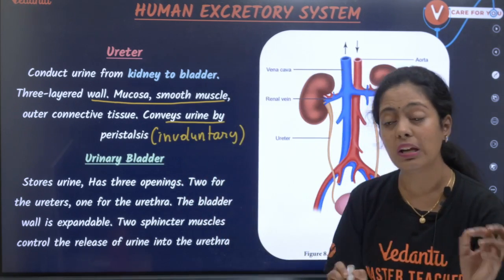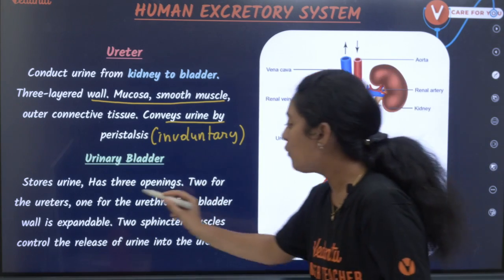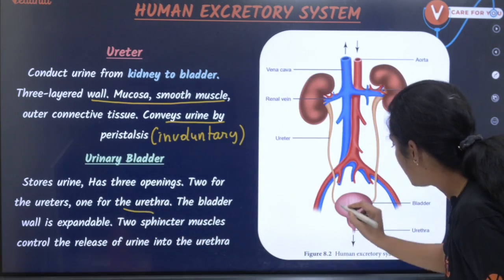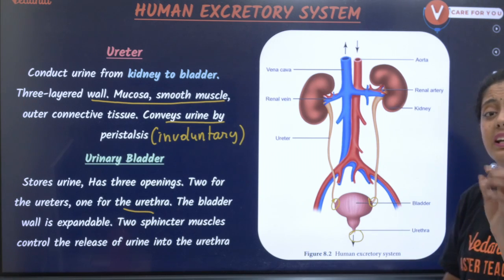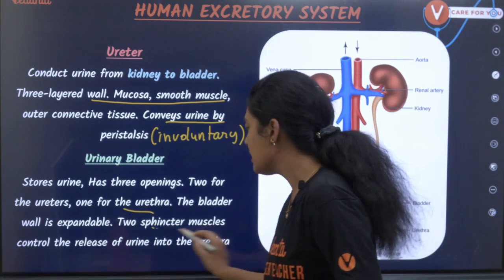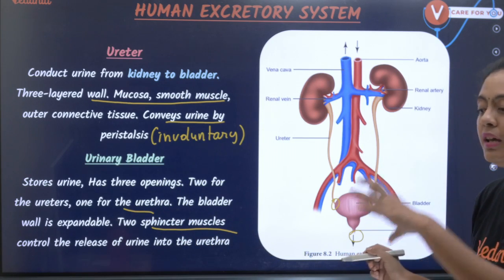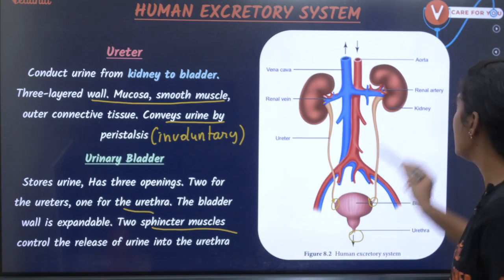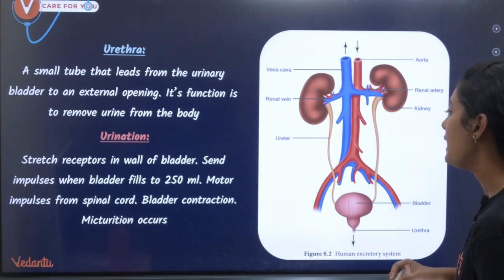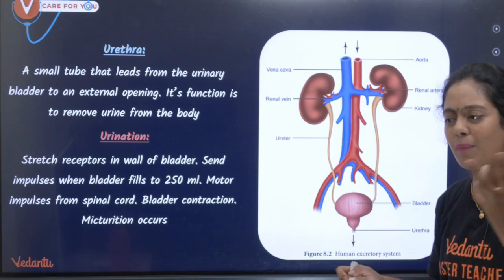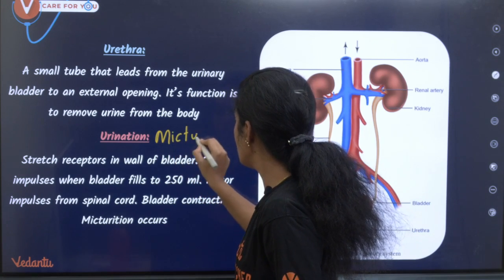Okay, then you have urinary bladder. It stores urine. It has 3 openings, 2 for the ureters and 1 for the urethra. Inga or opening, inga or opening, inga or opening. Okay, it has 2 sphincter muscles. Anga muscles irukkom, those muscles are going to control the release of urine into the urethra. Okay, listen to it very very carefully. That is what urination is, and it is called micturition. Okay, the process of urination is called micturition.